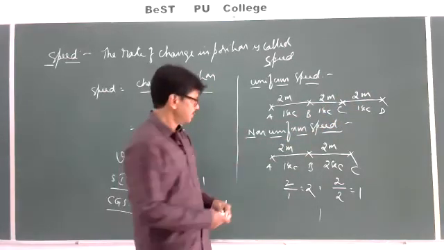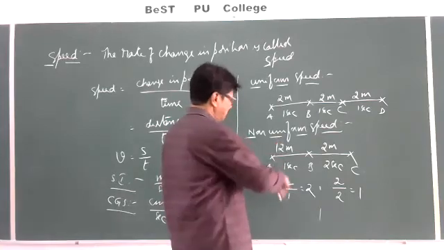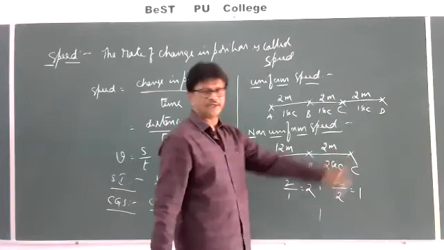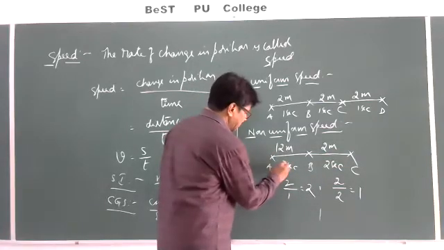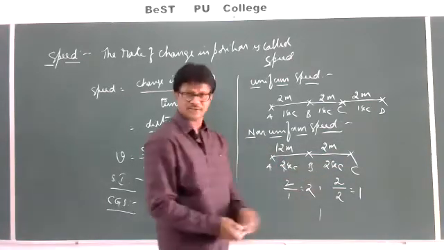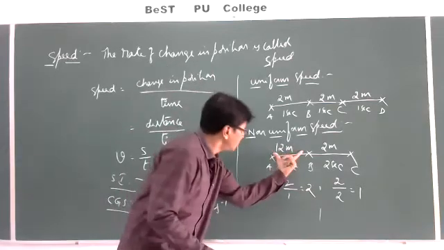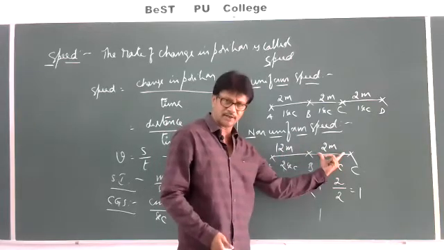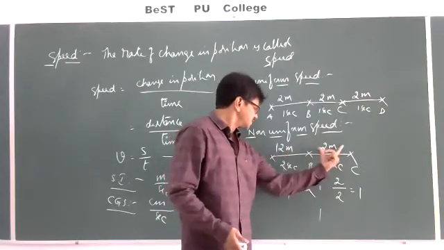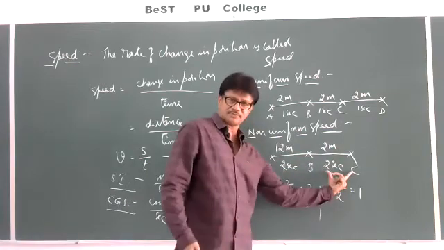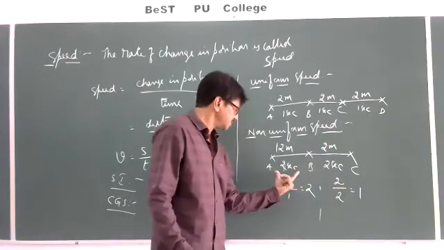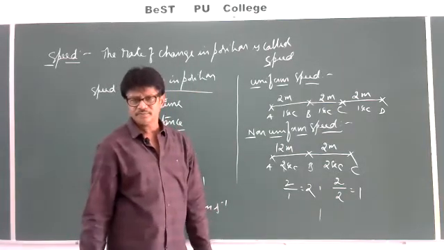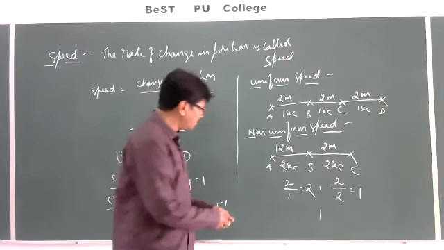Similarly, if I take between A and B is 12 meter, between B and C is 2 meter. Here also it takes a time of 2 seconds, 2 seconds. Unequal distances, because here 12 and here it is 2. Unequal distances in equal intervals. Then, see here, what is the speed now?